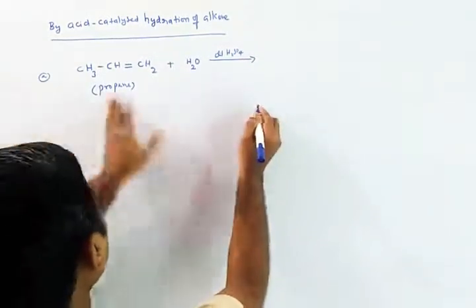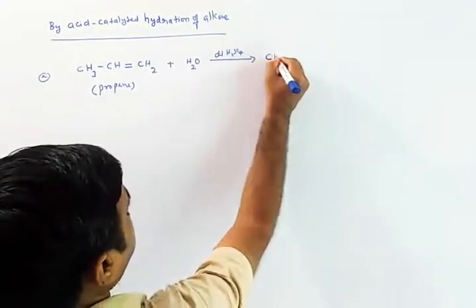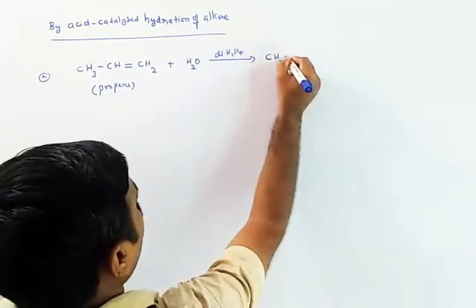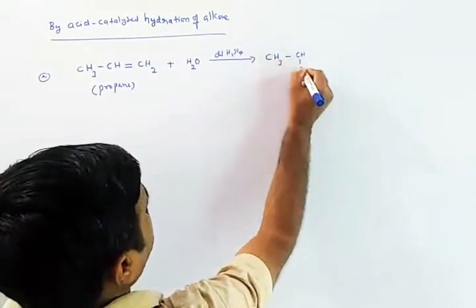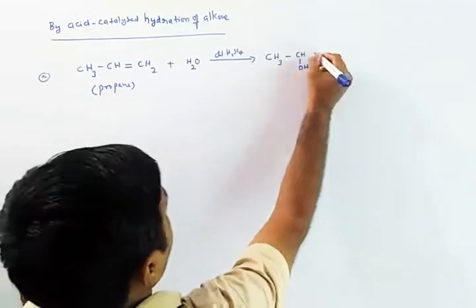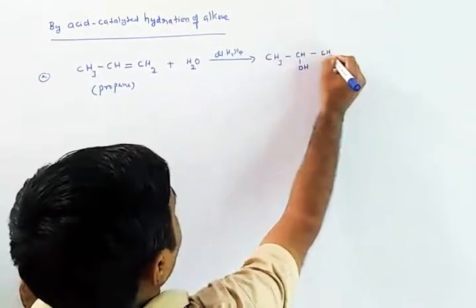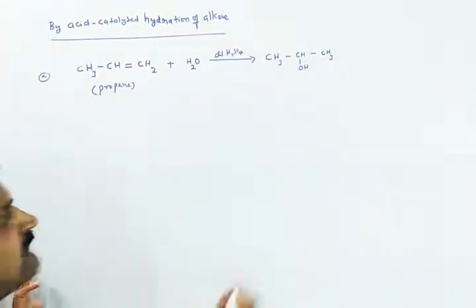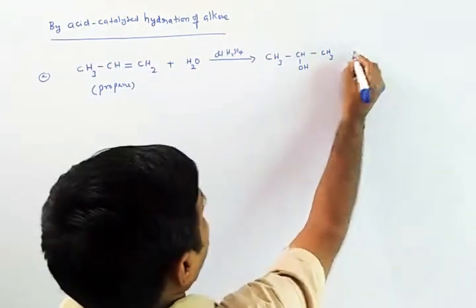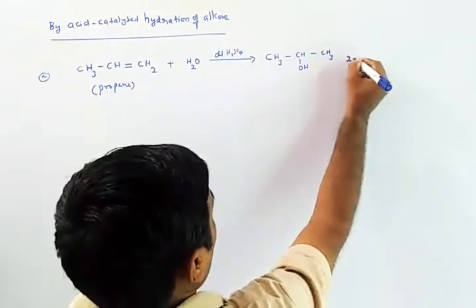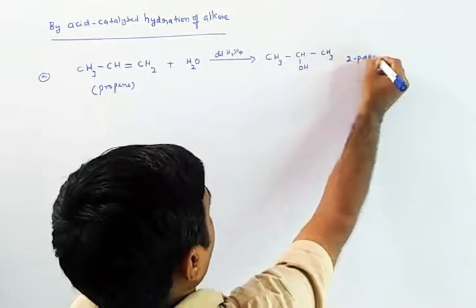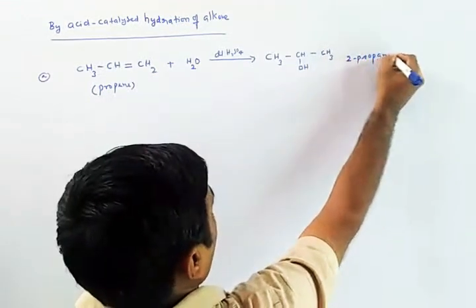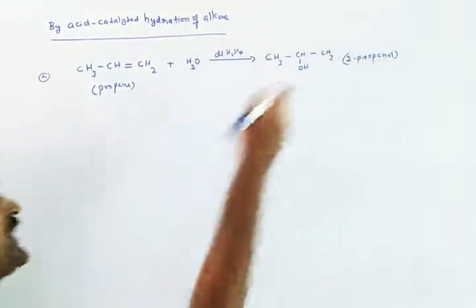That will give an alcohol, that is propanol, 2-propanol, CH OH single bond, this is CH3. We can call this nothing but 2-propanol, or propan-2-ol.